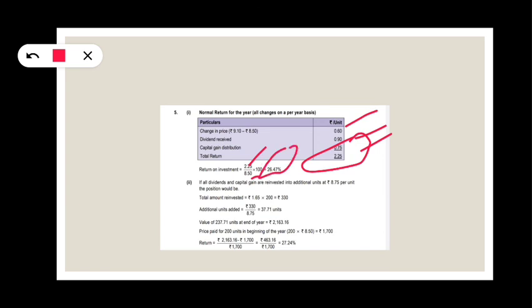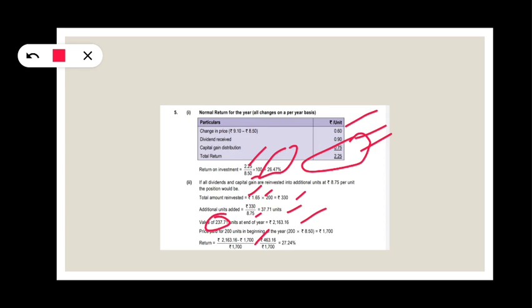Next it has also said 0.9 plus 0.75 is reinvested, that is nothing but 1.65. He has 200 shares, so he will get 330 rupees. This 330 rupees is reinvested at 8.75, so he gets additional units of 37.71. Total number of units equals 200 plus 37, we get 237.71, and NAV at the close is 9.1. 9.1 into 237 we get 2163.16. He has invested 1700, 200 into 8.5.